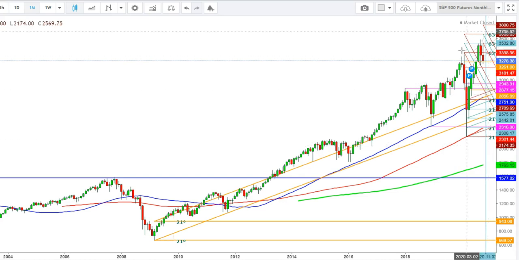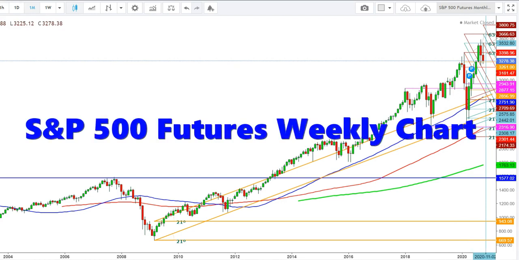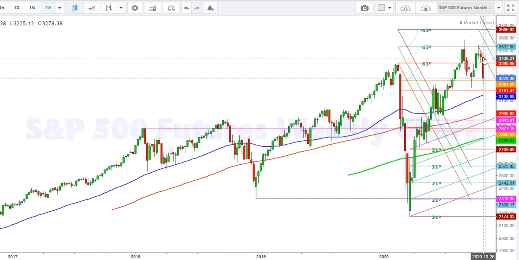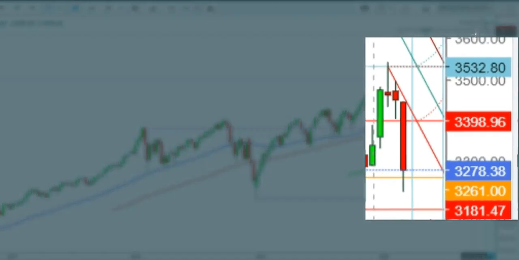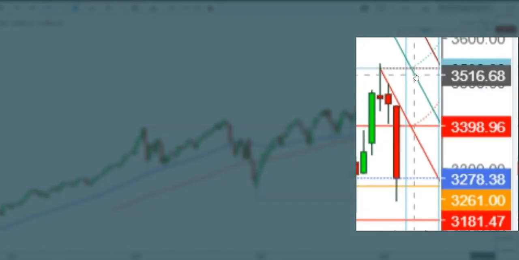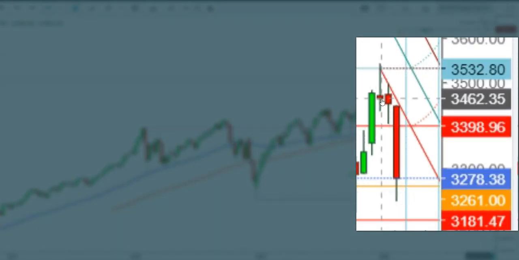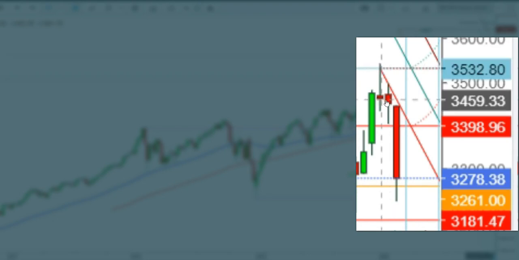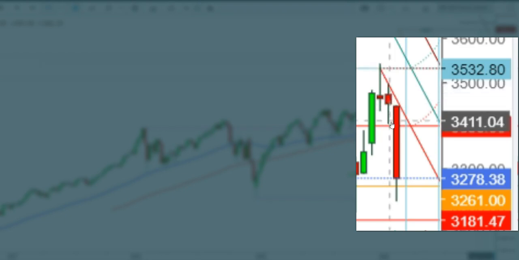So friends, this is a monthly chart, so don't confuse this with a daily or a weekly chart. So now let us check this move in a weekly time frame. Friends, here you can see how the S&P 500 futures have formed a very bearish formation in a weekly time frame. Here you can see that after testing the highs of 3540, the S&P 500 futures formed this first exhaustive candle during this week, and now this exhaustion has been confirmed.